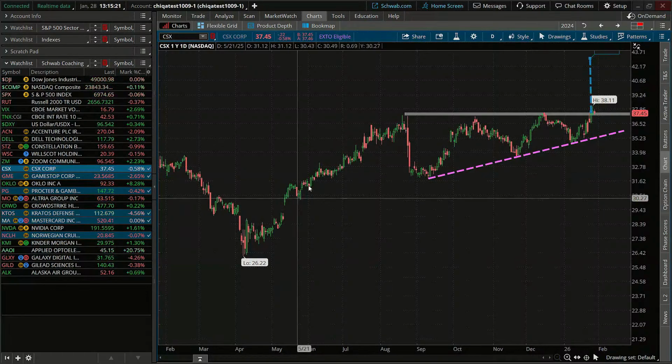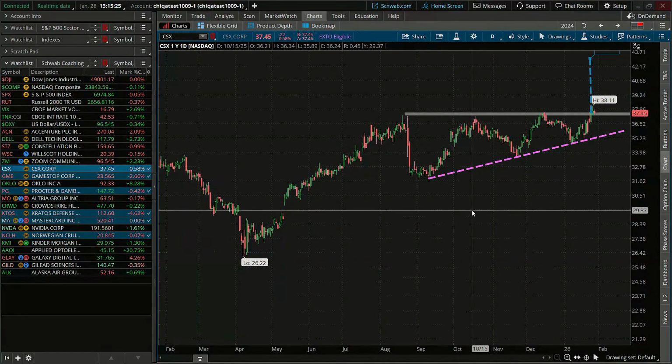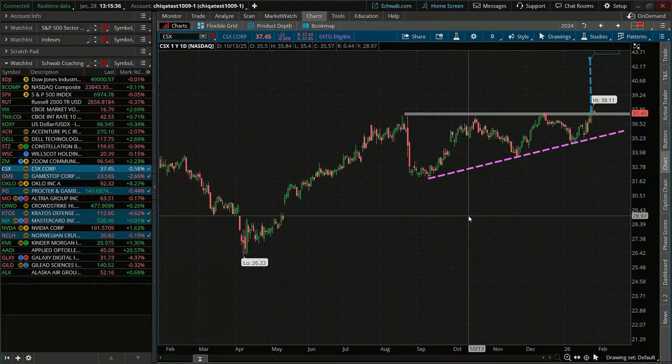Okay, so that one we're going to wait on. We're not going to place a trade on this one. Like I said, today's going to be more about identifying these price patterns, maybe making some notes, putting on our watch list, setting alerts, but not necessarily making the move today.